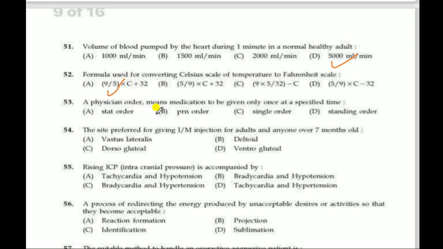Next question, a physician order means medication to be given only once at a specified time. Correct answer is single order. Single order is a medication to be given only once at a specified time.